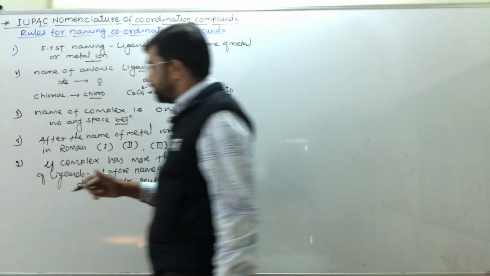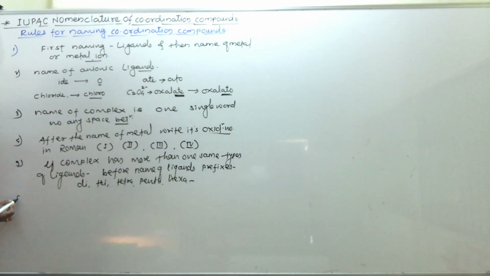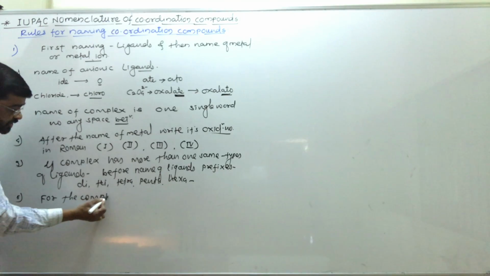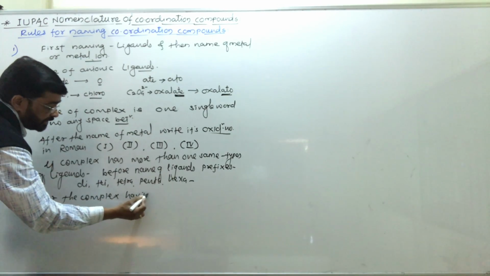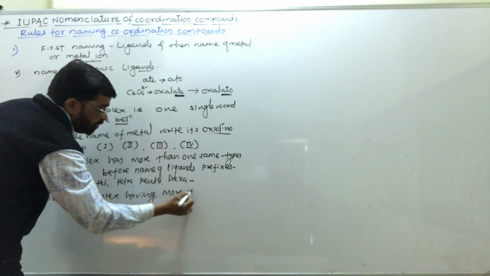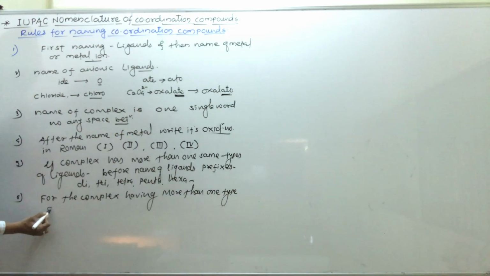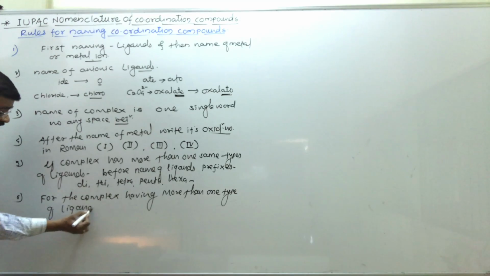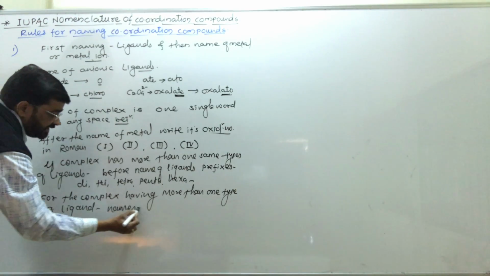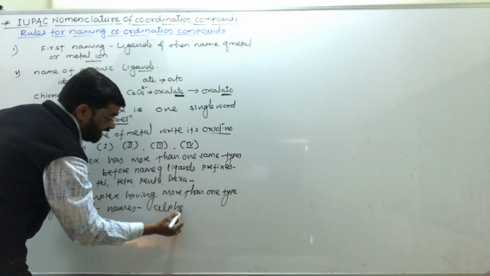So that is also an important rule used while writing the name of the coordination complex or coordination compound. For a complex having more than one type of ligand, their names are written according to alphabetical order.